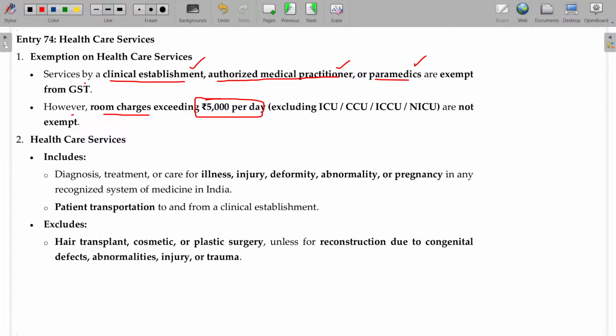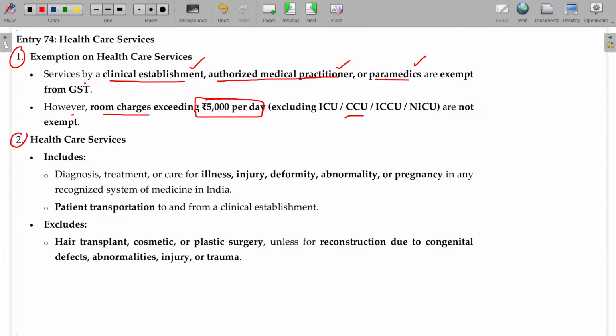In case of ICU, the rate may be 10,000 rupees. In that case, no problem. GST is not applicable. Okay, excluding this, they are not exempt. So 5,000 is the limit. In case of an ICU room, up to any amount is exempted. In case of rooms other than ICU, up to 5,000 is exempted.